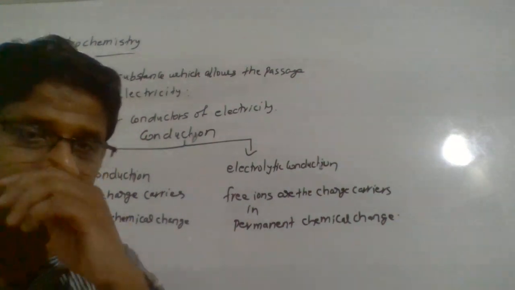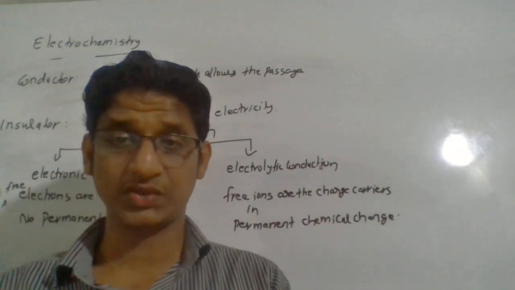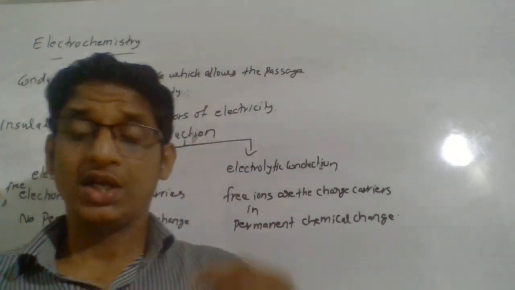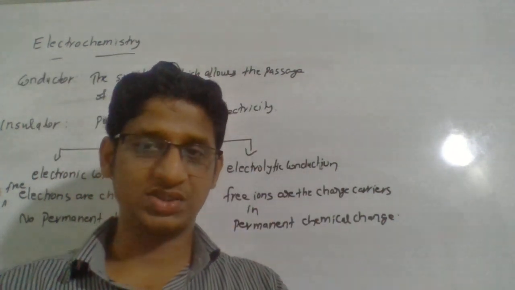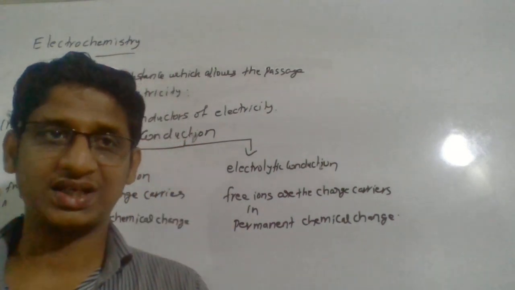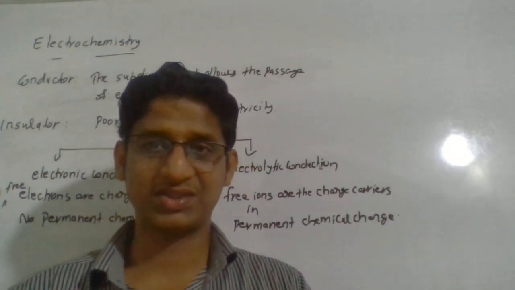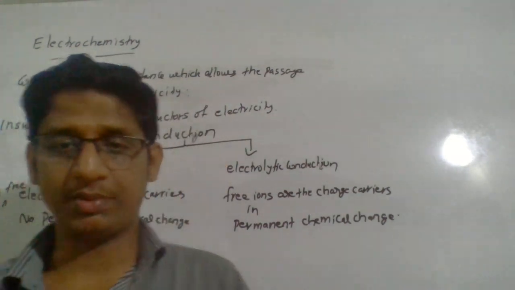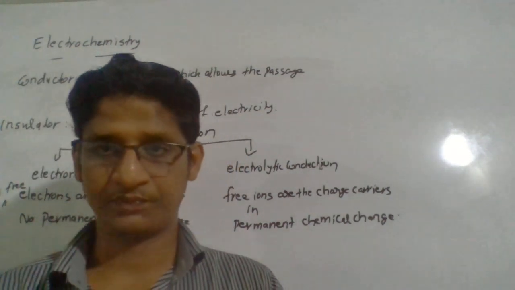Especially we will discuss the electrolysis of molten NaCl. In molten NaCl, you will see sodium metal depositing at the cathode and chlorine gas evolving at the anode. So new substances are forming from sodium chloride. In sodium chloride, sodium ions and chloride ions exist.